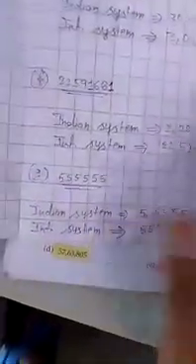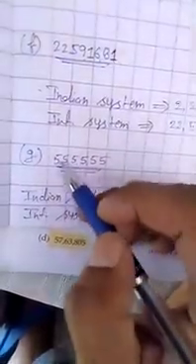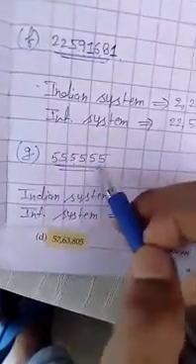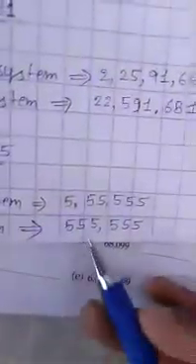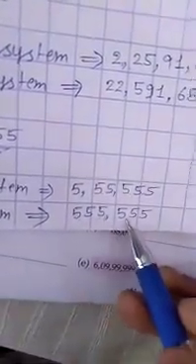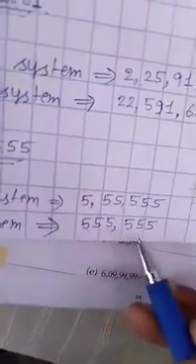Now in the international system we read ones, tens, 100, 1000, 10,000, 100,000. So this is 555,555. After 555 we put a comma, then write 555.